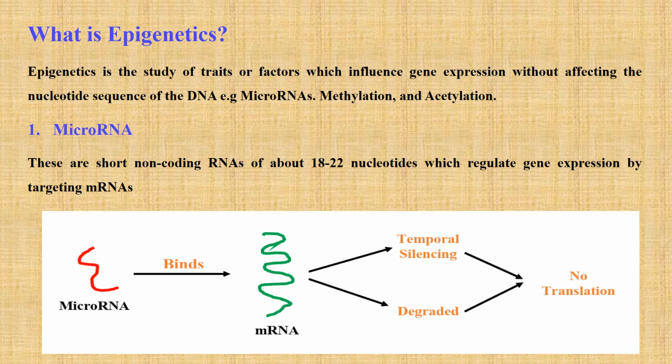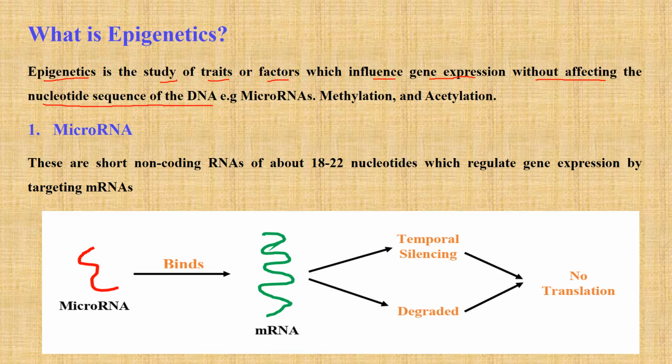Now, the very big question will be, what is therefore epigenetics? So epigenetics is the study of traits or factors which influence gene expression without affecting the nucleotide sequence of the DNA.